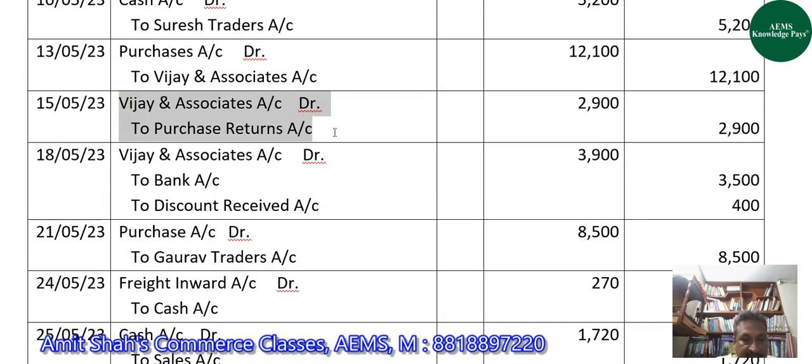Then on 15th May, we debited Vijay and Associates account. On the debit side, we will write to purchase returns account with 2,900 rupees.